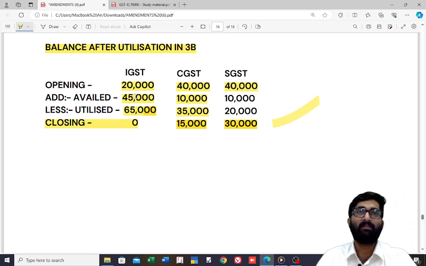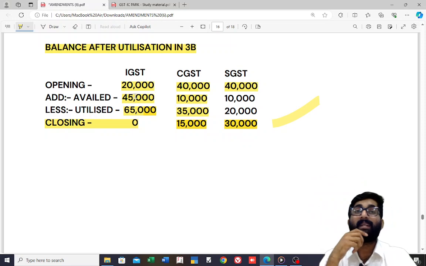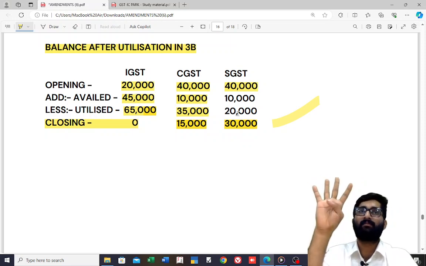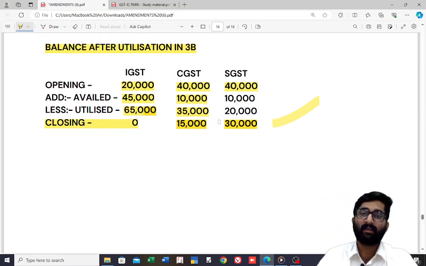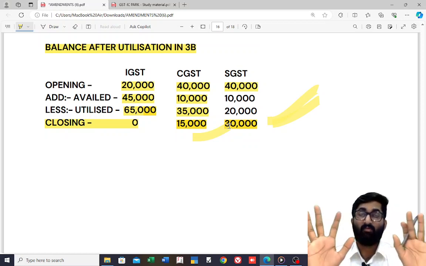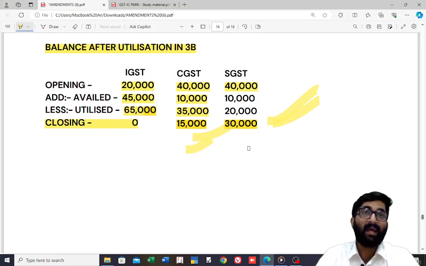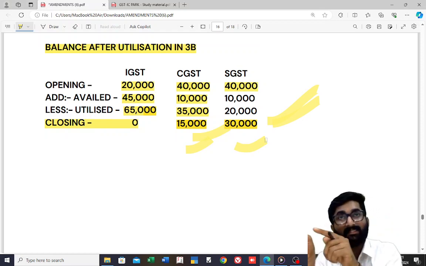20,000 plus 15,000, that is 35,000. I will take out 35,000. Still, how much was pending? 45,000. Still 45,000 was there. Correct? I can use this 30,000 and 15,000 to pay off that 45,000. Yes. So what is the crux? If that 30,000 was not there, even then, whatever balance was there, I could have used for payment of this liability.